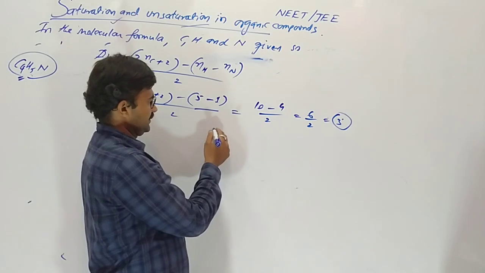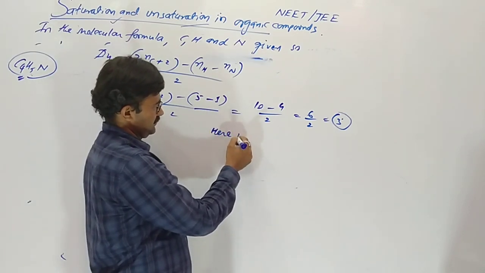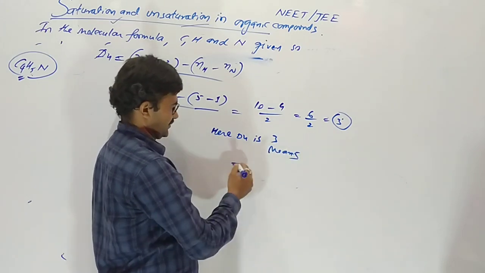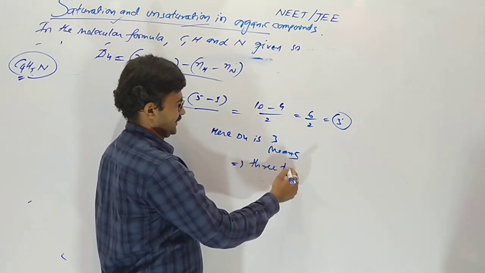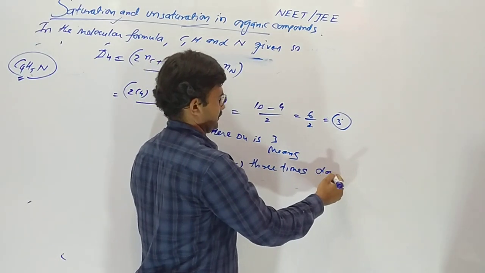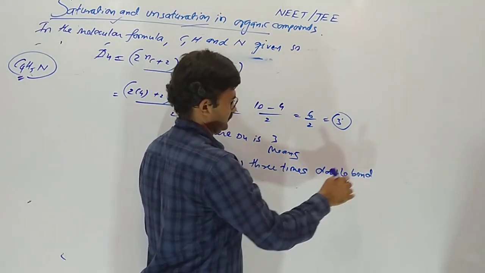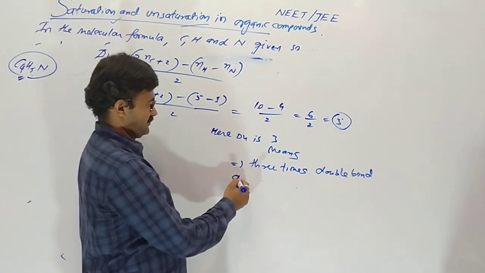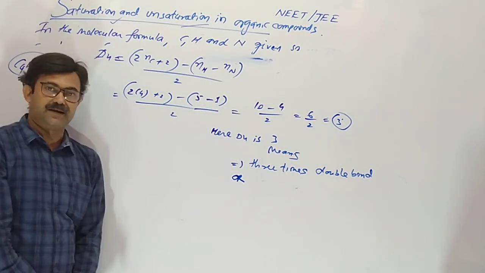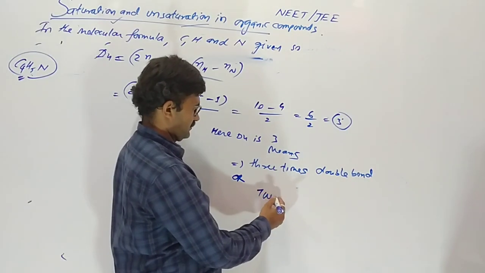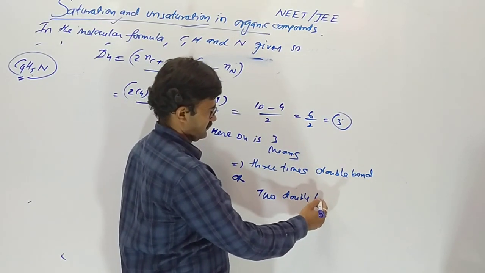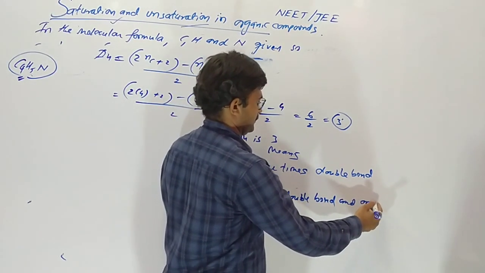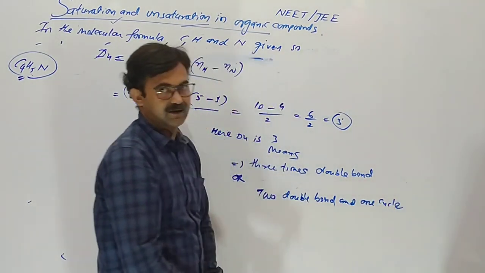So Du is 3 means, as we discussed, 3 double bonds, otherwise 2 double bonds and 1 cycle.